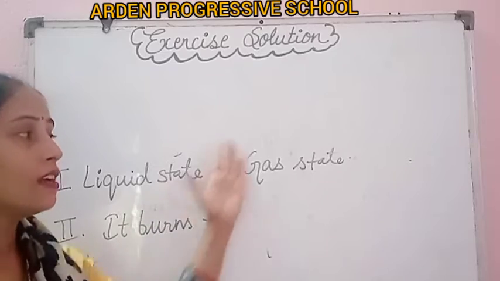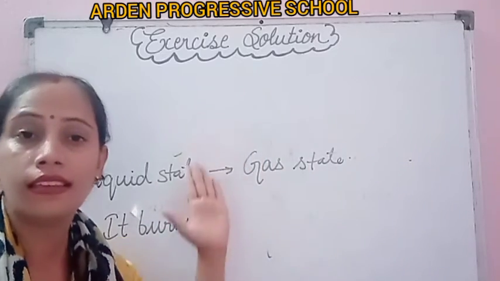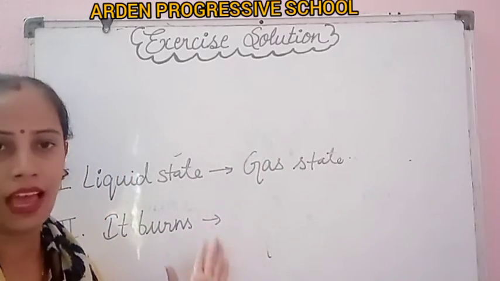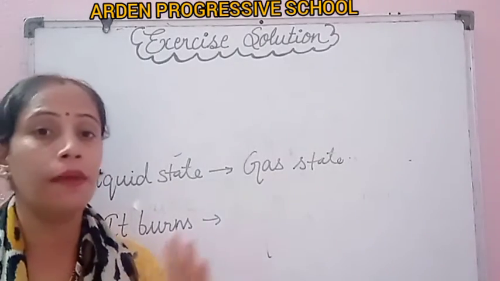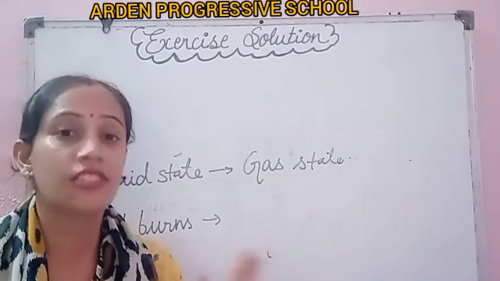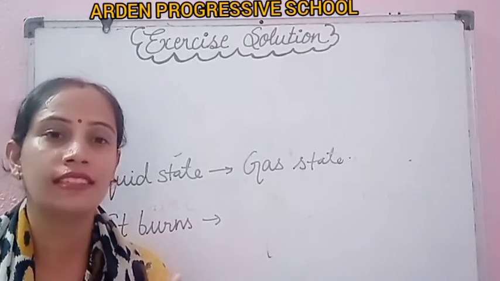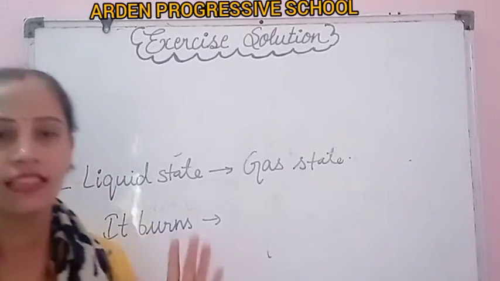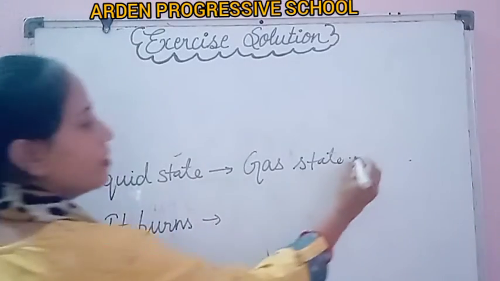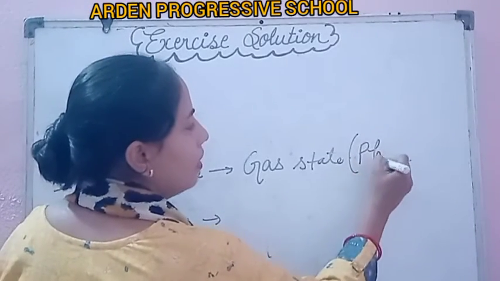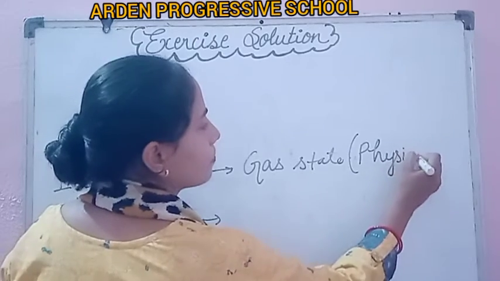So the only change here is the state of the substance. I have already told you, when there is a change in the shape, size, color, or state of the substance, this kind of change is known as physical change. Clear? So this is a physical change.